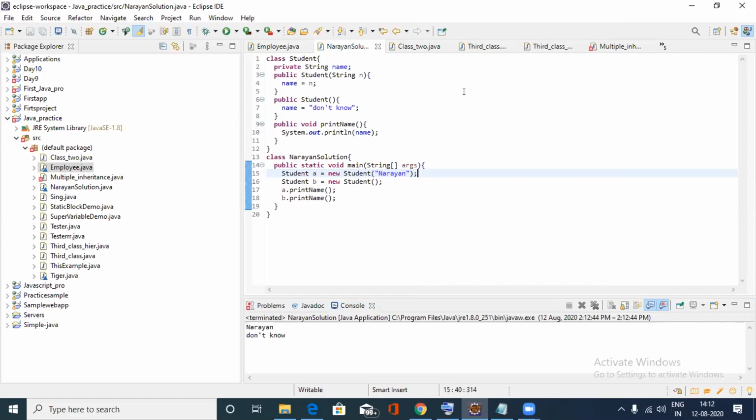That is basically the simple concept of overloading. Did I do it right, ma'am? If anyone has a doubt, they can ask me anything.